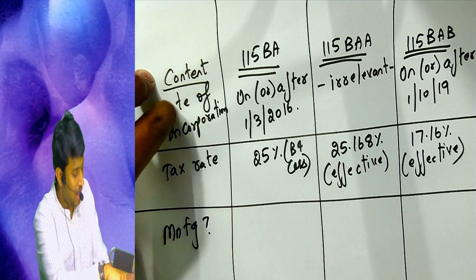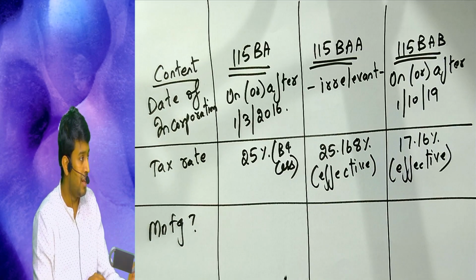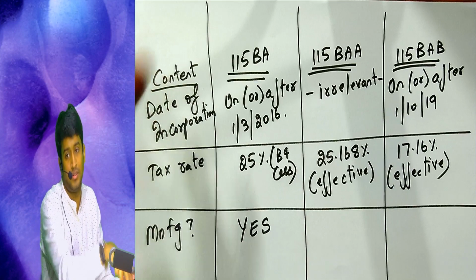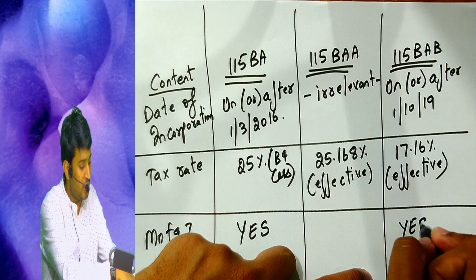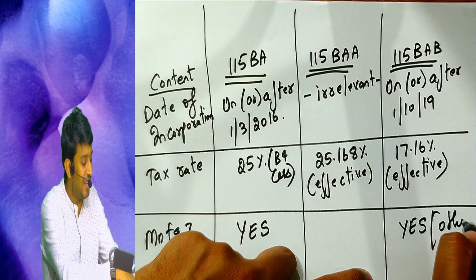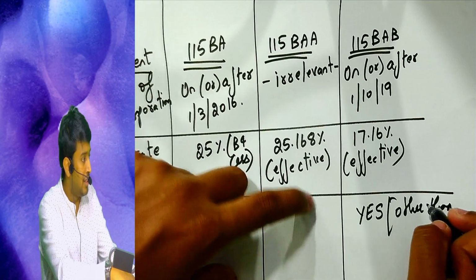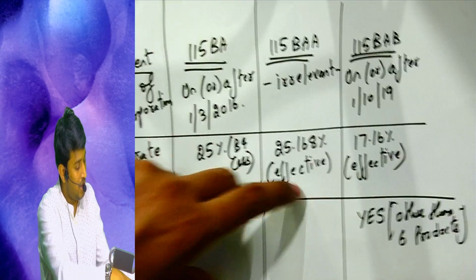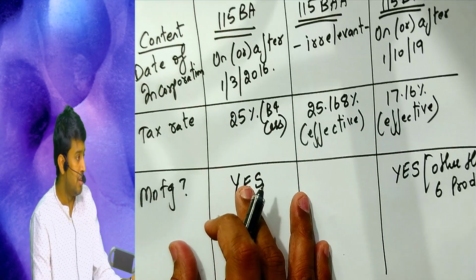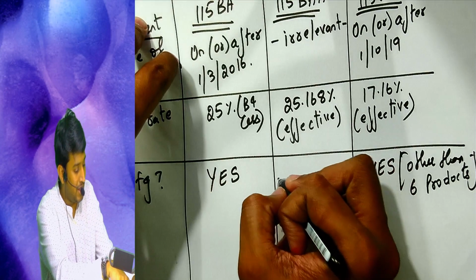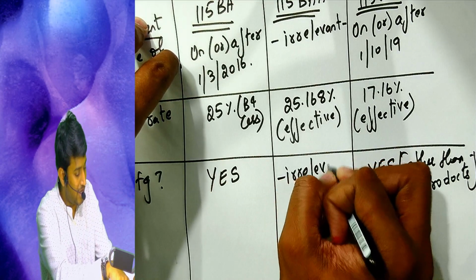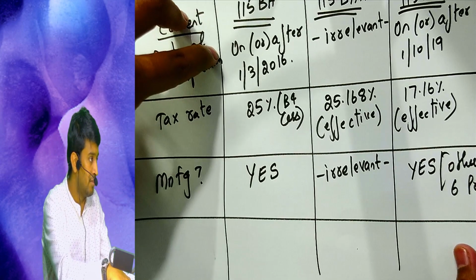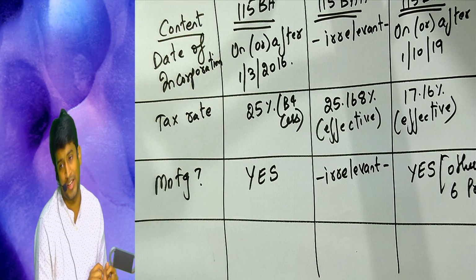Should it be into manufacturing? Does 115BA say it should be into manufacturing? Yes, it should be into manufacturing. BAB also says it should be in manufacturing other than those 6 products. Do you understand? Other than those 6 products. And for 115BAA it is irrelevant. So this is your third difference or similarity.